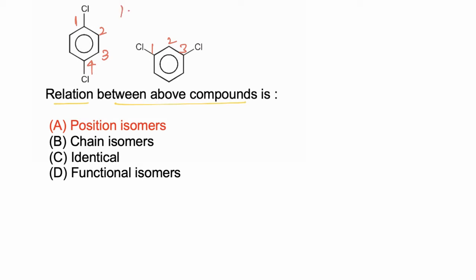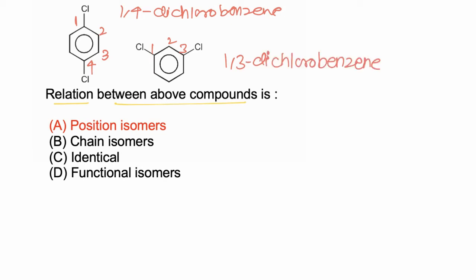The name of the first molecule is 1,4-dichlorobenzene, while the second molecule is 1,3-dichlorobenzene. Hence these two molecules are position isomers of each other, and hence the correct answer is A.